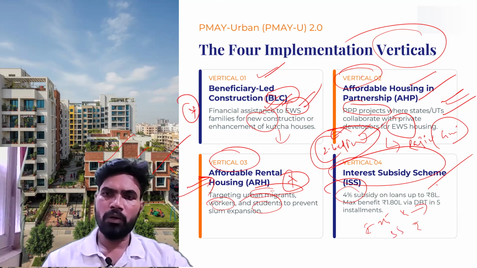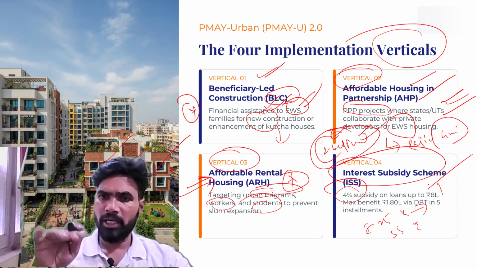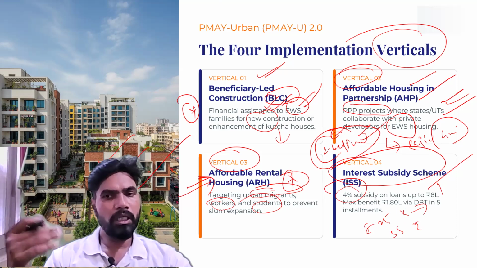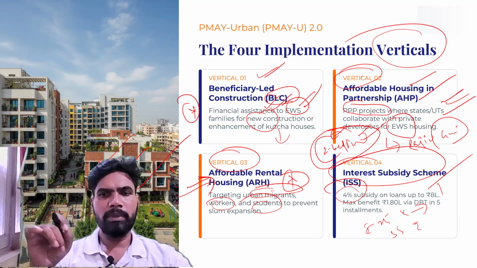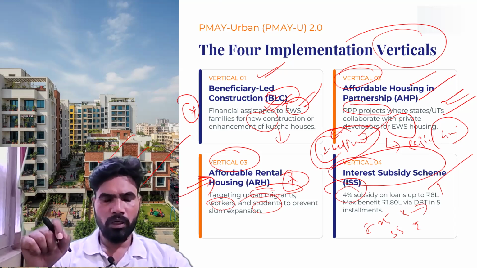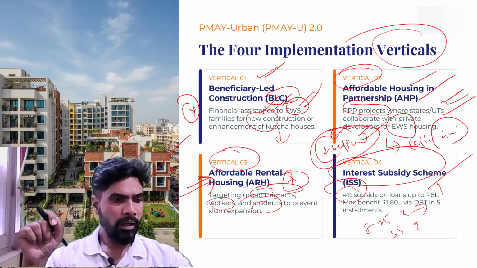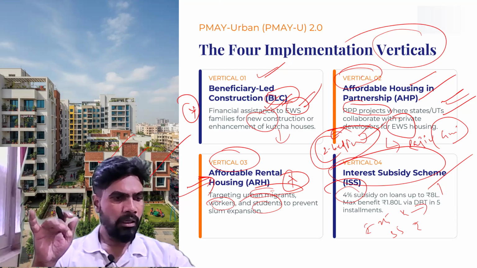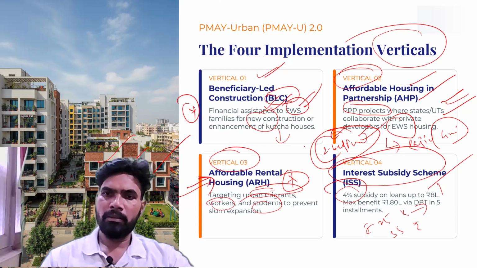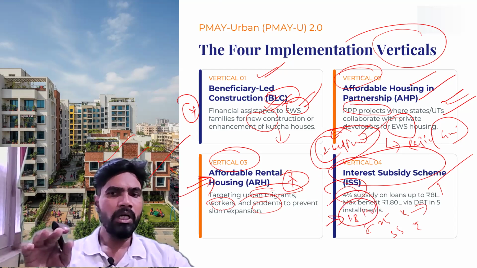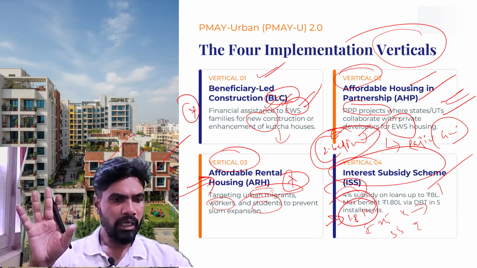But only up to 8 lakh will the 4% interest subsidy be there. On the rest of the loan, the beneficiary has to pay the interest rate decided by the bank. In this, the maximum subsidy benefit is up to 1.8 lakh rupees only. The subsidy benefit shall not cross more than this in any case.